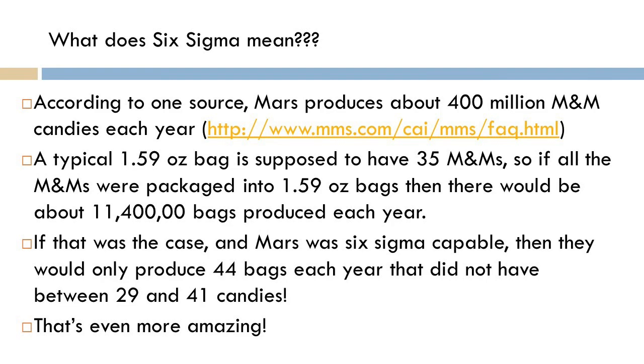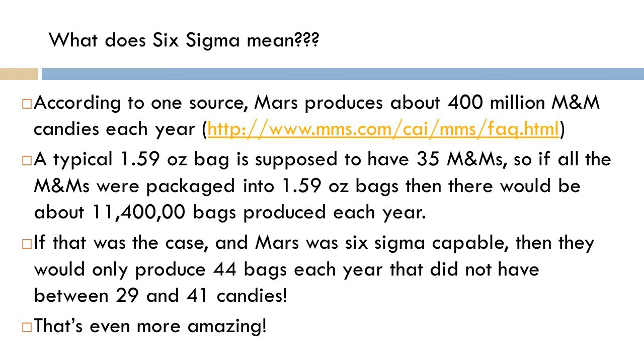Well, according to one source, Mars produces about 400 million M&M candies each year. So a typical 1.59 ounce bag, which is supposed to have about 35 M&Ms, if all those 400 million were packaged into those bags, then there'd be well over 11 million bags produced each year.